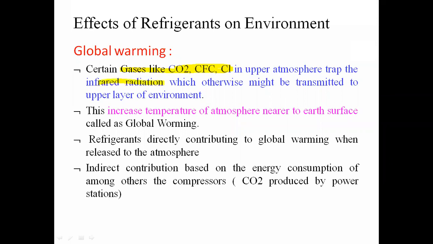These gases are trapping the infrared radiation, which otherwise might be transmitted to the upper layer of the environment. So because of this, there will be increasing temperature of the atmosphere nearer to the Earth's surface, and that will be called global warming. Here, depending upon the potential of each and every refrigerant to cause global warming, there will be one term called the global warming potential.